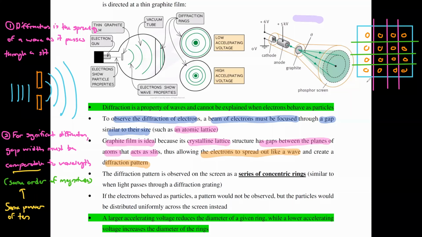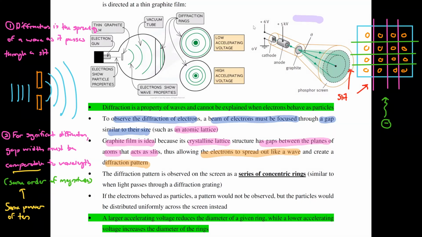You have a horizontal slit and a vertical slit right now, so that when you have an electron that is going towards the graphite film, it will pass through each of these individual slits. If it behaves as a wave, it will by right diffract. Okay, so if your electron diffracts right now and you place a screen right behind the graphite film, you ought to be able to see a diffraction pattern.